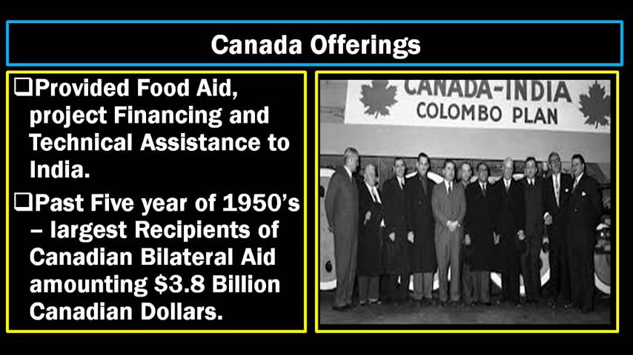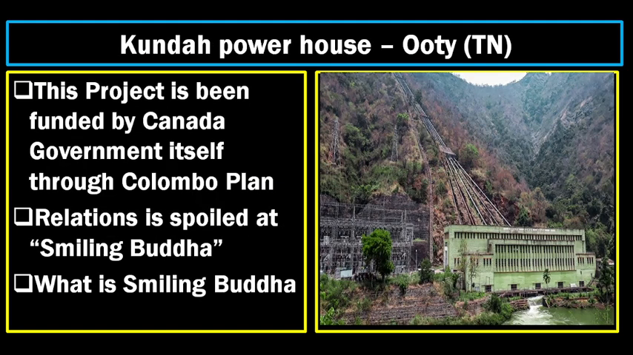So if the countries were sharing this much economically, why did the relations get worse? Let's look into that. Even the Kundah powerhouse, which is located at Ooty, Tamil Nadu, was financed and funded by Canada, and the technical assistance for this project was also given by Canada itself. But the relations were spoiled at the event called Smiling Buddha.